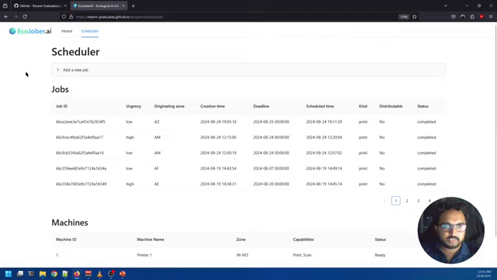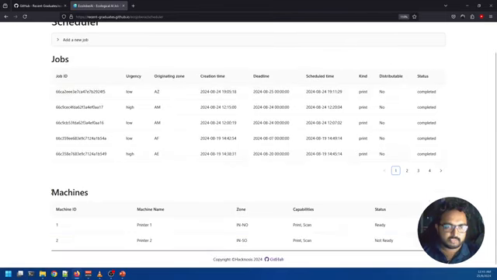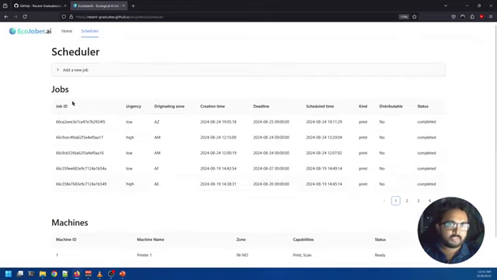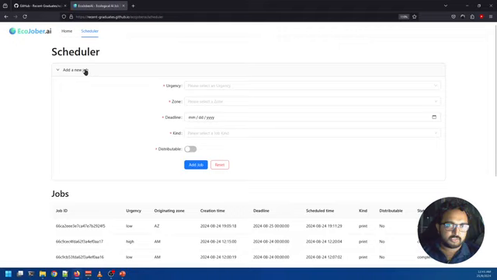The scheduler consists of three sections. There's a section where you can add a new job, a section which lists existing jobs, and a section which lists machines. That is the environment where each job can be run. Okay, so let's start with the add a new job section. Herein we have parameters like urgency, zone, deadline, kind, and distributable.